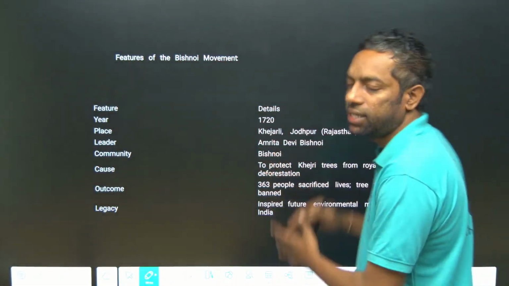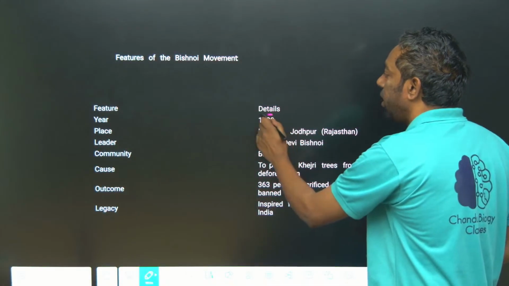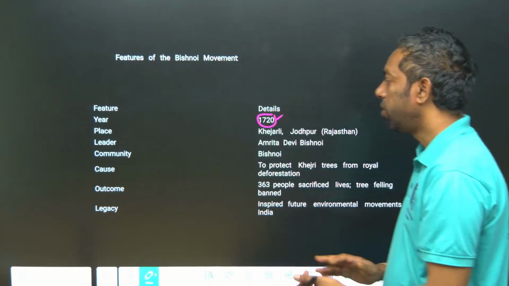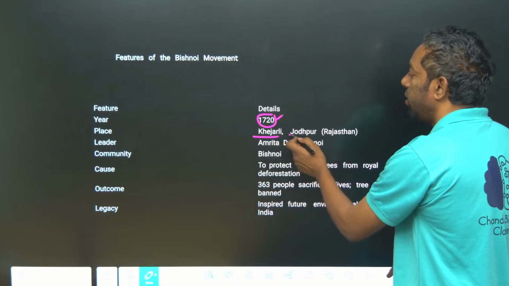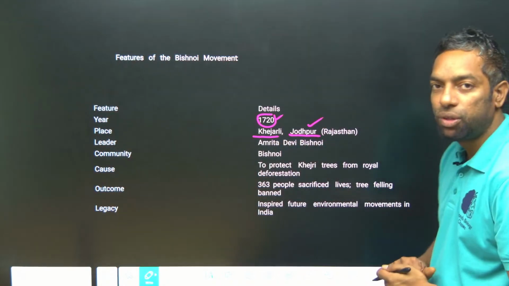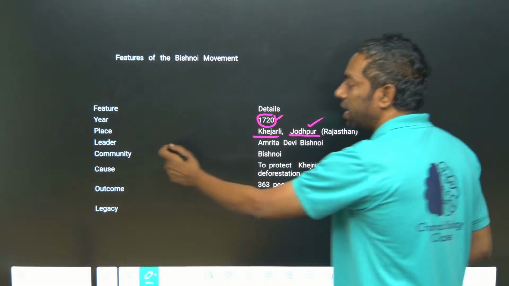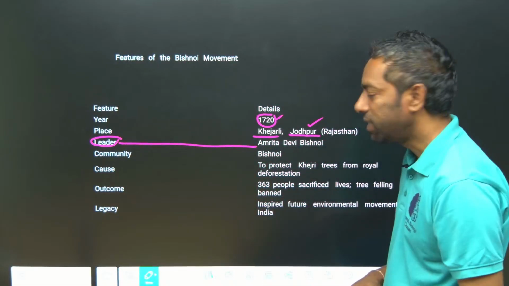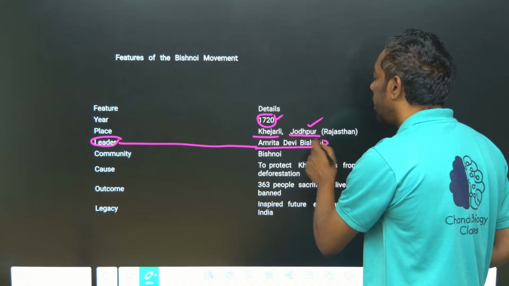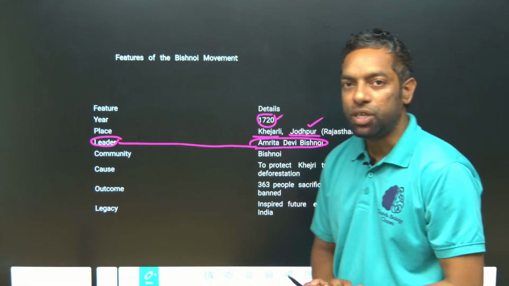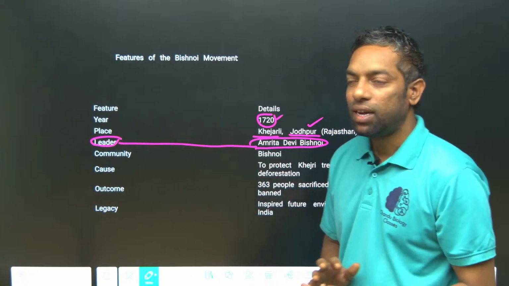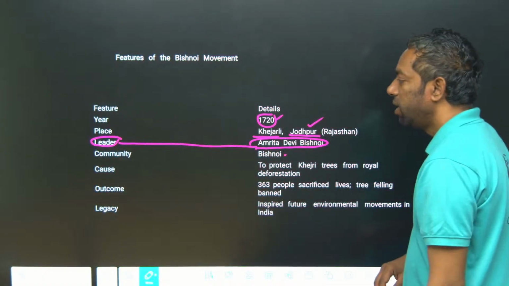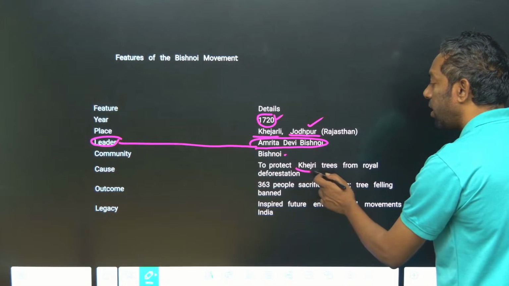Key features of this movement: the year 1720, and the place is Khejarli, Jodhpur. The leader of the fight, an important keyword for the exam, is Amrita Devi Bishnoi. She led this community and fought against the king. The community is the Bishnoi community, and the reason is to protect Khejri trees.